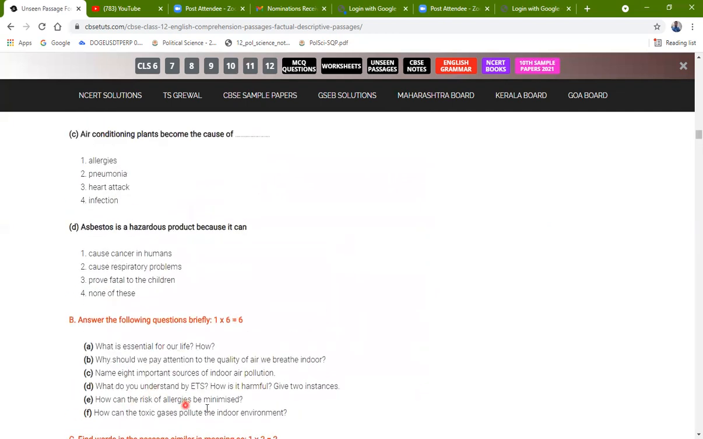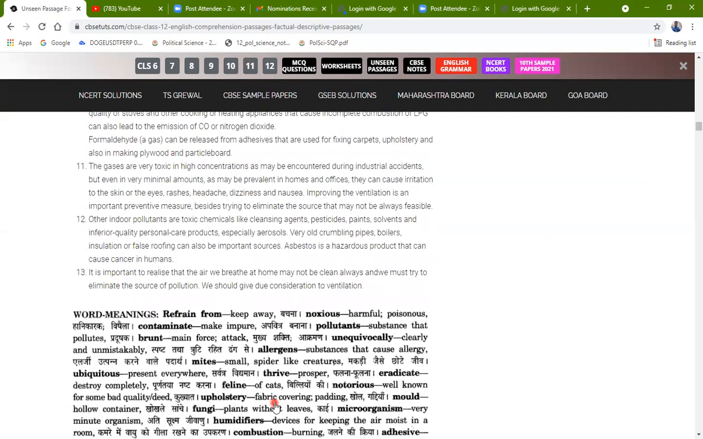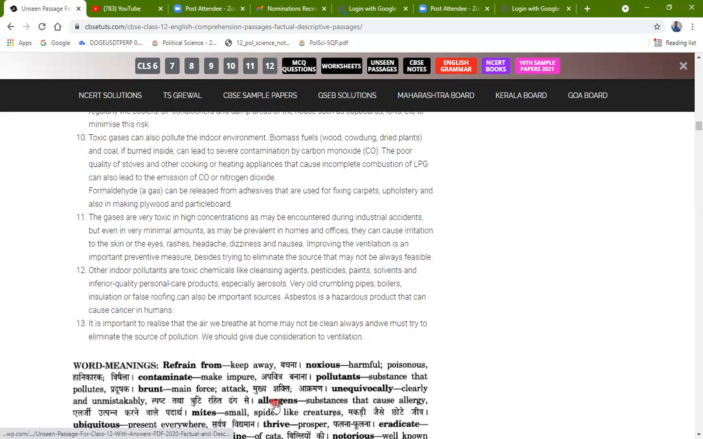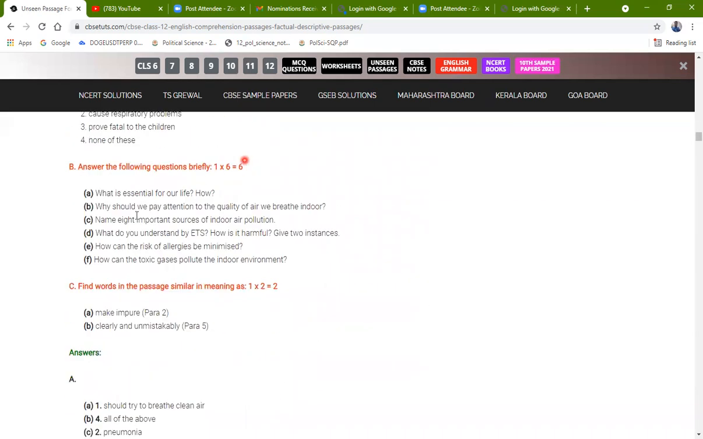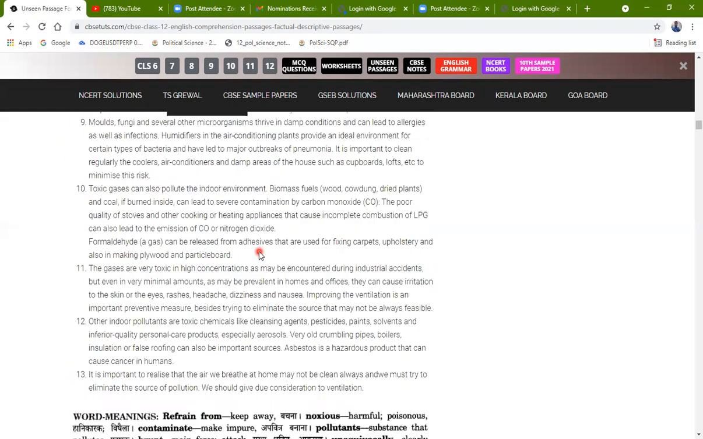Then how can the risk of allergies be minimized? For allergies, there are animals which cause allergies, the pets, right? So they should be kept out of the bedrooms and washed frequently. And we should use a vacuum cleaner for cleanliness purposes. How can toxic gas pollute the indoor environment?